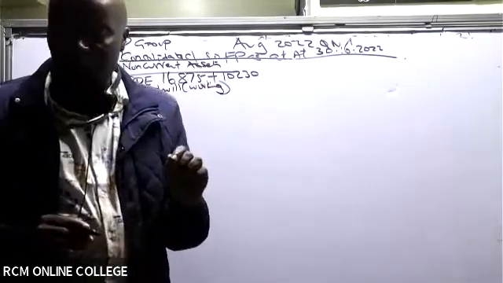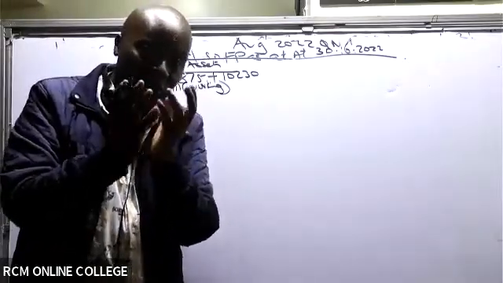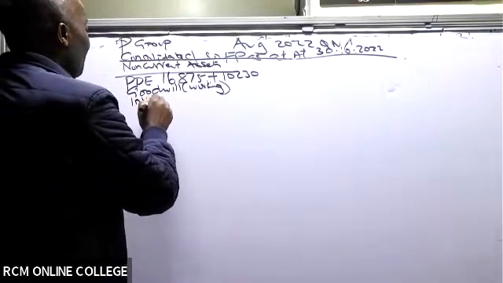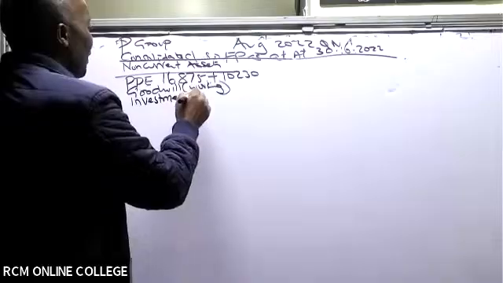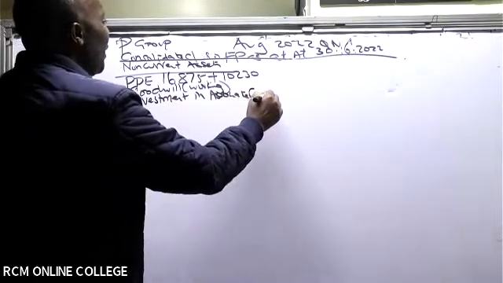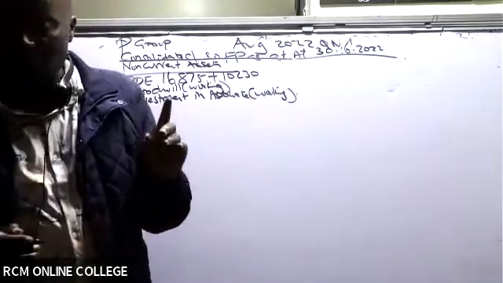After goodwill, we have investment in A. A is an associate. That one, I have to put on the face of the financial statement. So we have the investment in an associate. I have to put it, but I will need what we call a working.